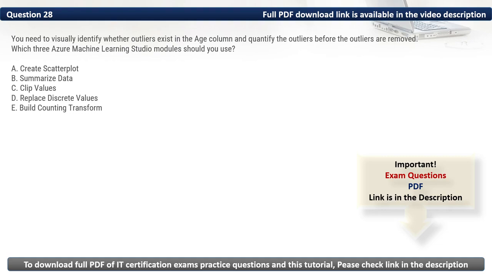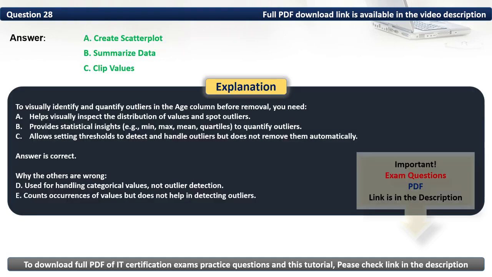Then we have E, build counting transform. It counts occurrences of values but does not help in detecting outliers. As such, the three modules that we should use are create scatterplot, summarize data, and clip values. Thus, the correct options are A, B, and C.